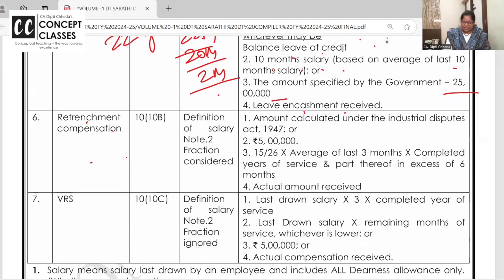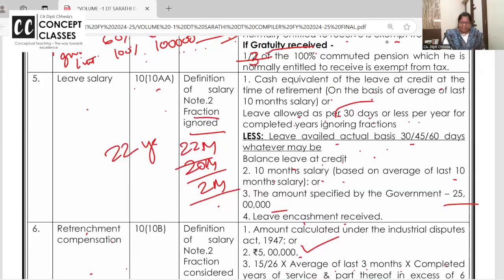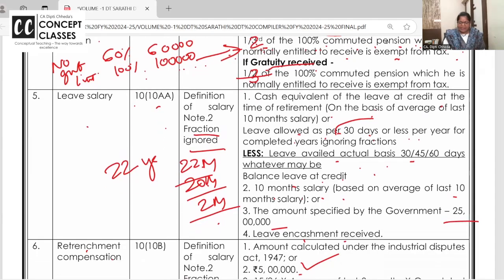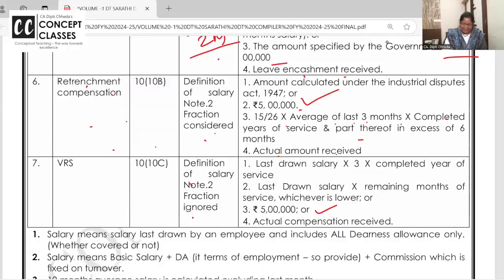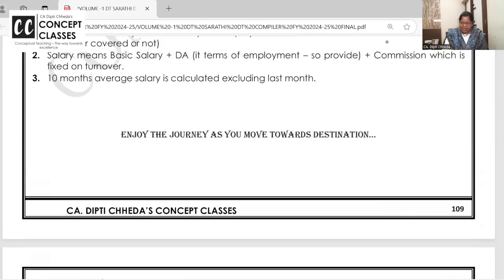Retrenchment compensation. Okay, right. Here fraction is considered, VRS it's ignored. Retrenchment compensation means you are removing the employee before his term. 5 lakh is the limit. 15 by 26 of average of last 3 months into completed years. And actual amount received. 5 lakh is the limit for retrenchment compensation and VRS. Leave salary 25 lakhs. Pension no limit. Gratuity 20 lakhs. Okay, these are all lifetime limits.